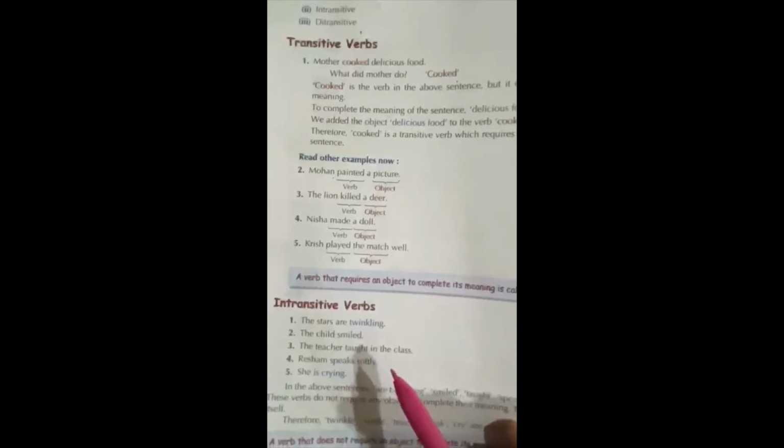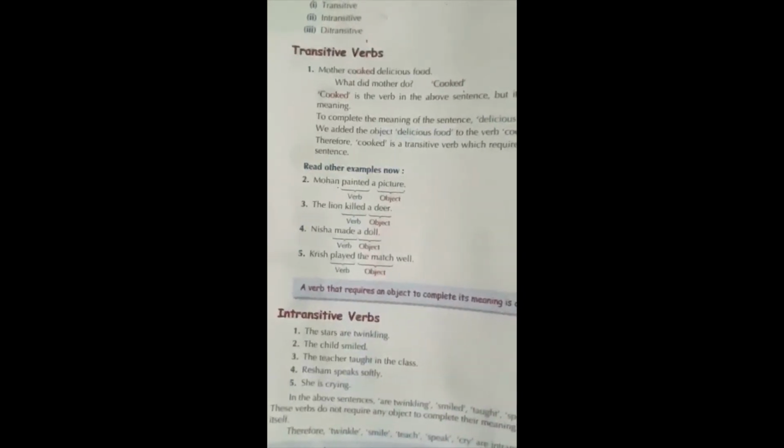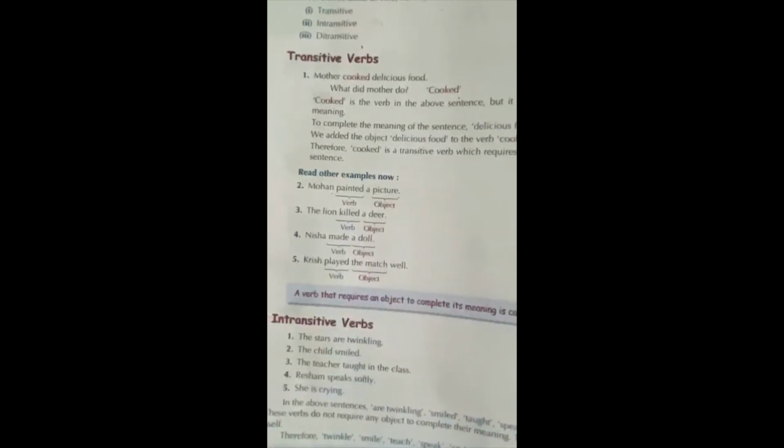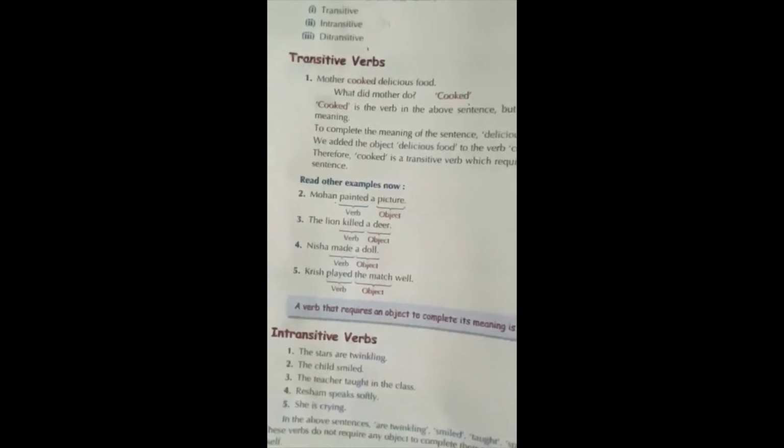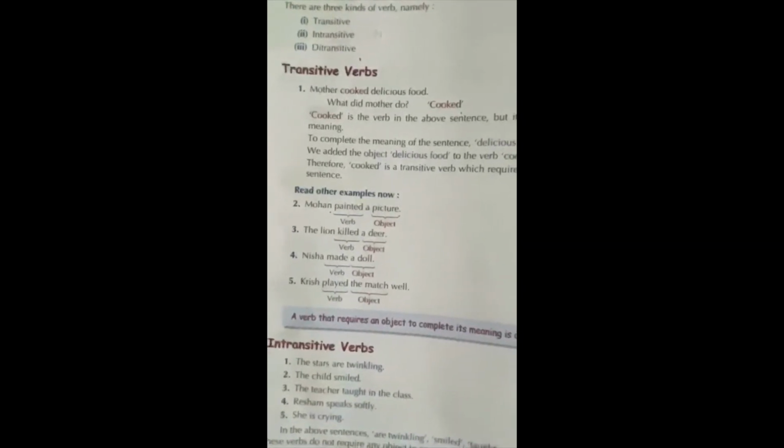An intransitive verb is one that does not require an object to complete its meaning. The sentence may end with verb, an adjective or an adverb. The question one may ask with these forms are when, where, how and why.